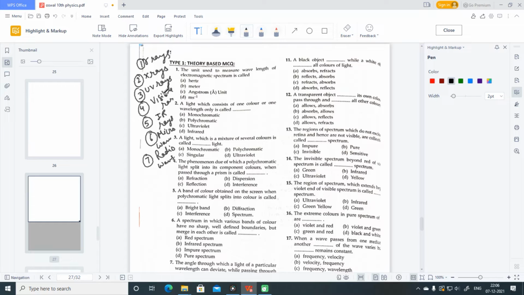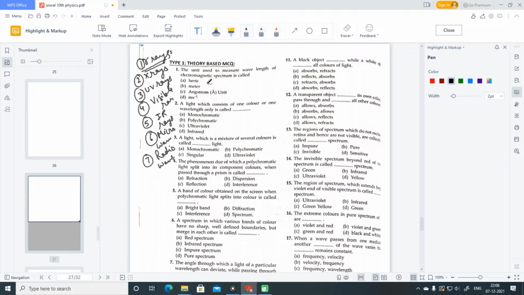Okay students, so let's focus. So this is the increasing order of wavelength and decreasing order of frequency. So students, gamma rays have minimum wavelength but maximum frequency, and radio waves have maximum wavelength and minimum frequency. So let's begin with the first question.